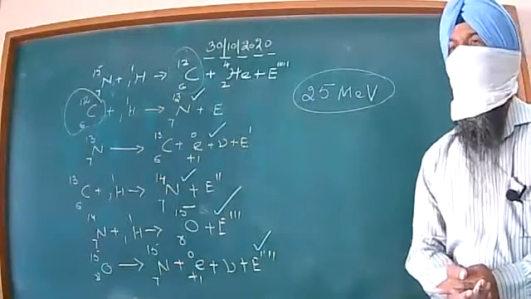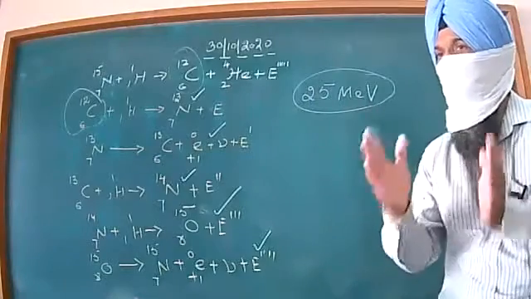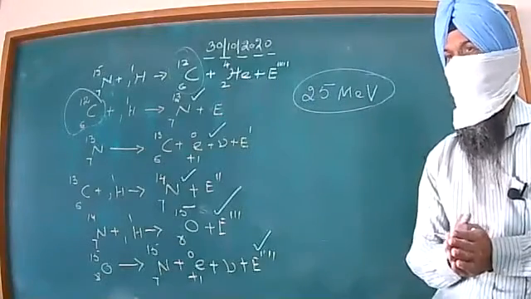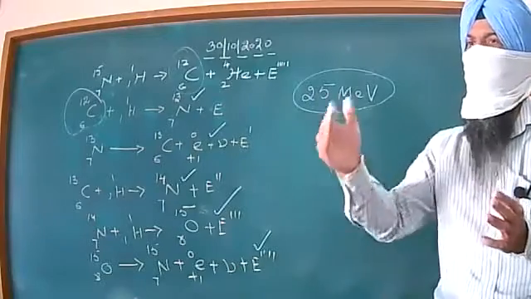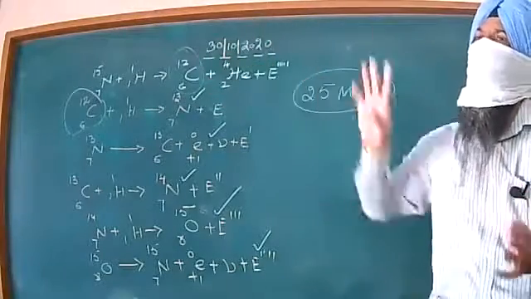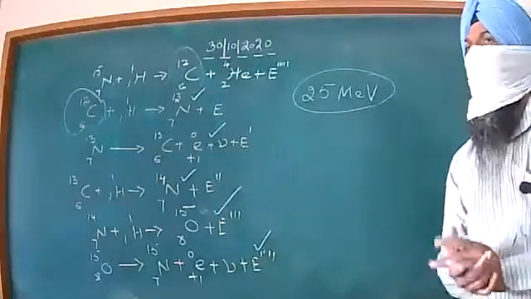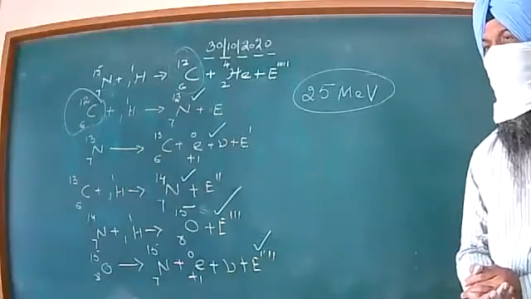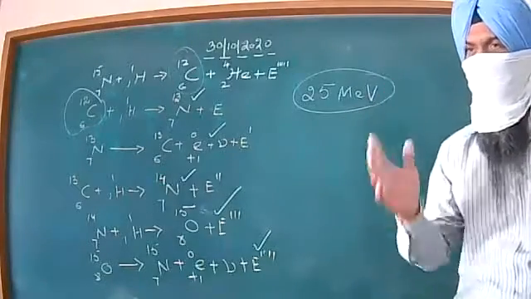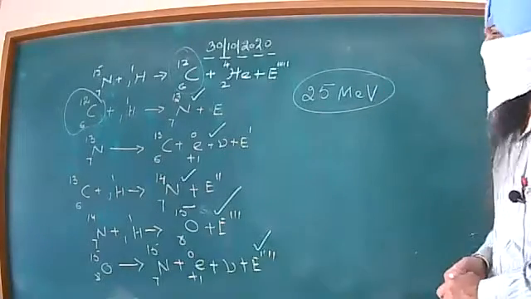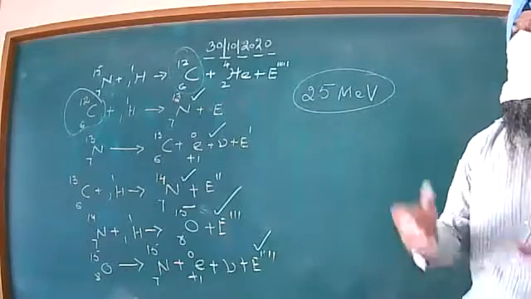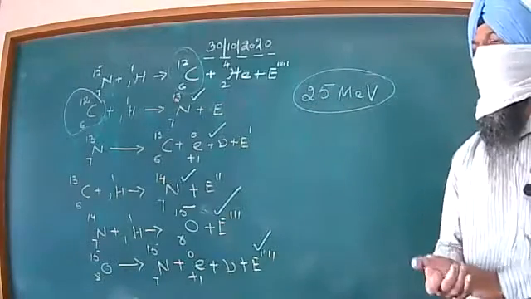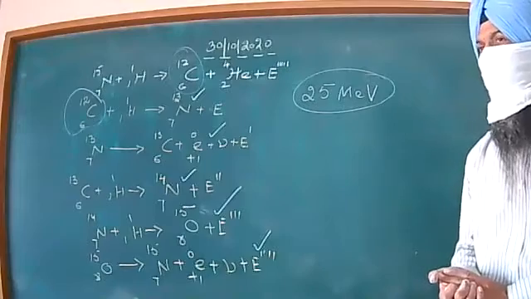So you can well imagine when a series of such reactions are taking place, and such series are again hundreds and thousands in number, what amount of energy will be available with us? We will be having a very large amount of energy with us. So these were the examples as well as the different cycles representing the nuclear fusion reaction taking place inside the sun.